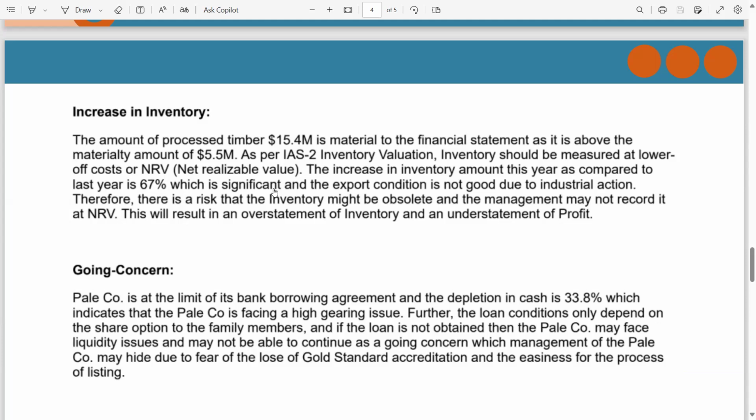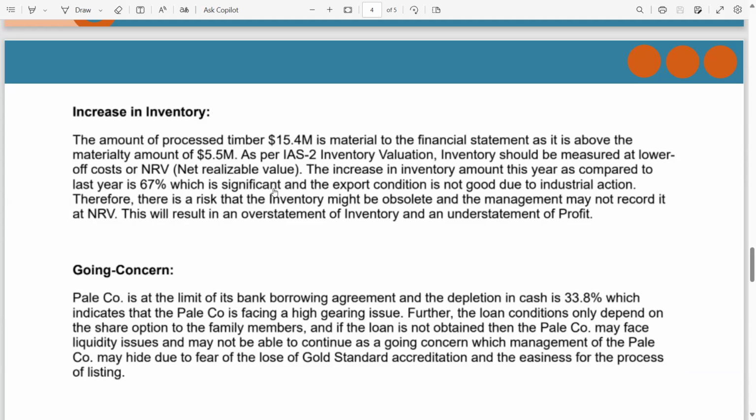Okay, going concern. PAL company is at the limit of its bank borrowing agreement, and the depletion in cash is 33.8%, which indicates that the PAL company is facing a high gearing issue.